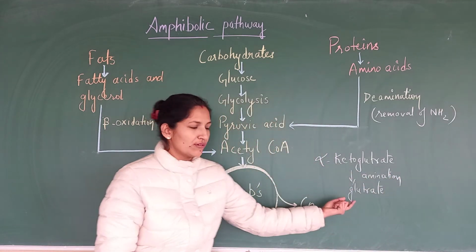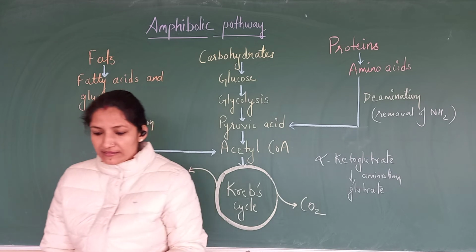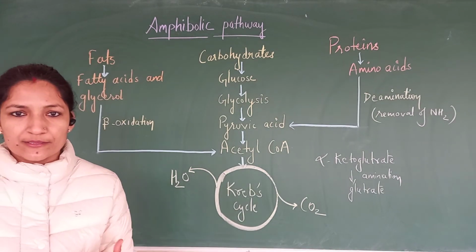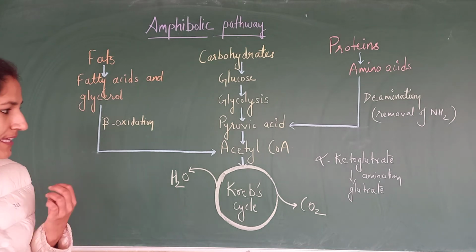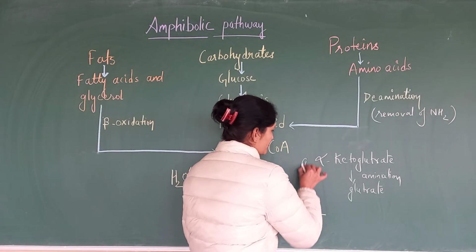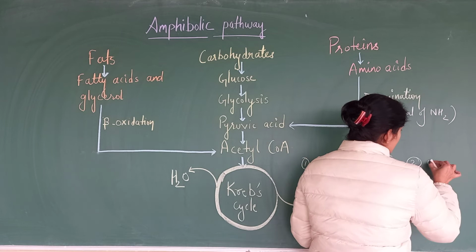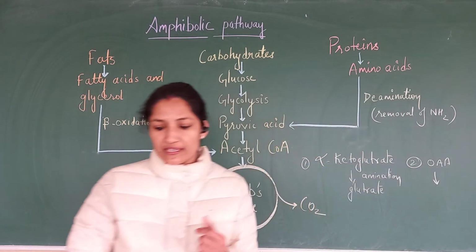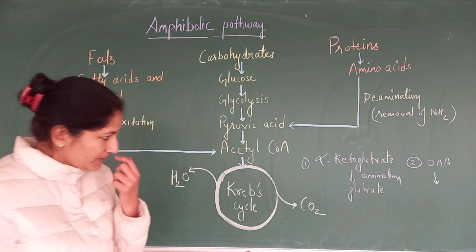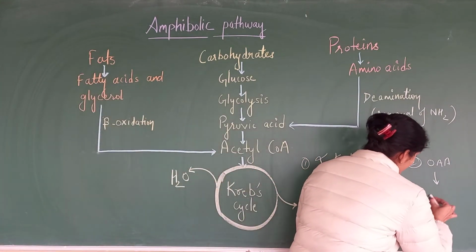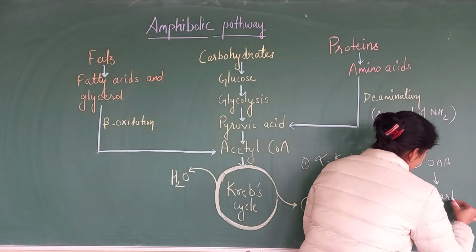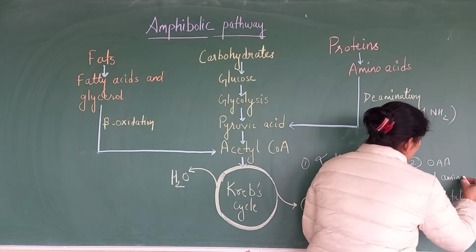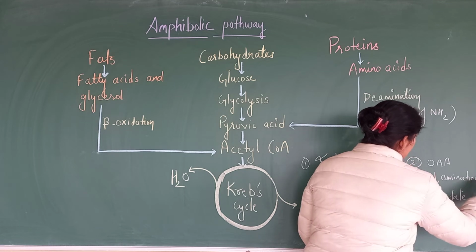So this is also anabolism. Another one, oxaloacetic acid, oxaloacetate, we have read. That will help in making another amino acid, that is aspartate. This is also by adding the amino group. Amination is done over here.